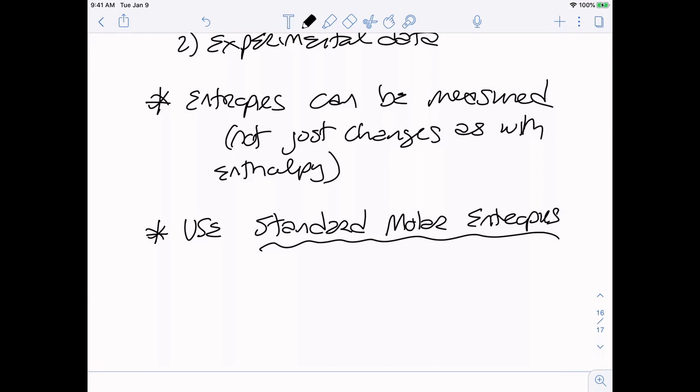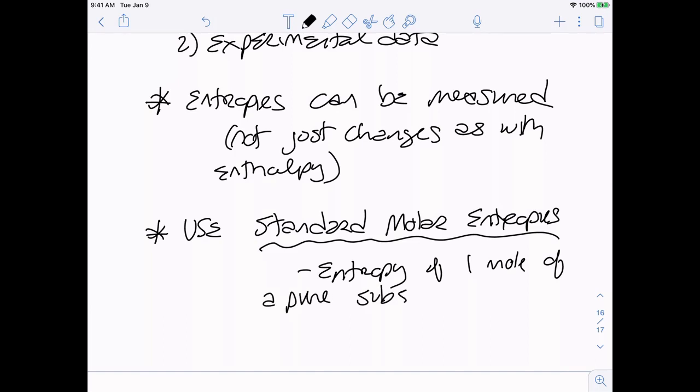And this is also in that appendix that I posted on Canvas, so Appendix G. And standard molar entropy, that's an S naught, is determined as the entropy of 1 mole of a substance at standard state, so at 1 atmosphere and 25 degrees Celsius.